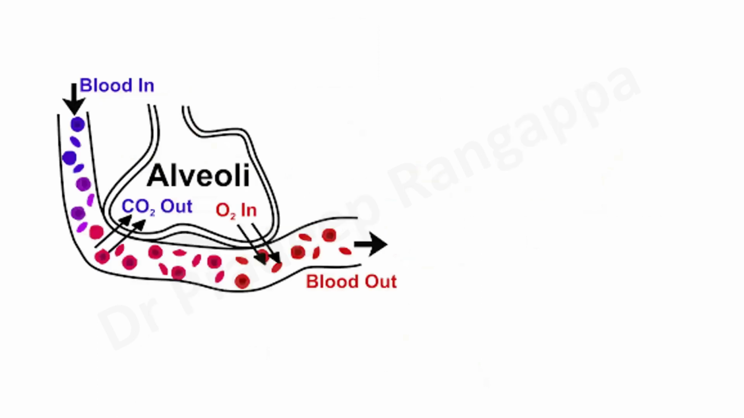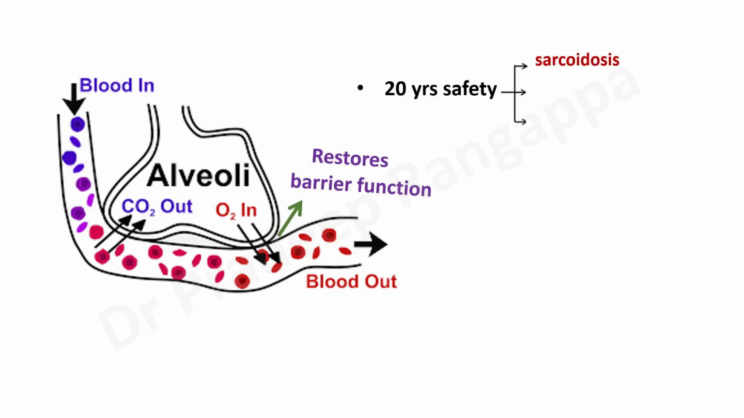And at the alveolar level, as I said, by that multimodal action, it tends to maintain the integrity of the alveolar capillary membrane, and it restores the barrier function at the alveolar capillary junction. And the good thing is Aviptadil is not a brand new molecule that has not been tested. This molecule has been present for 20 years, and it has been used in various formats in sarcoidosis and ILD, pulmonary fibrosis also. It has been used in ARDS too.